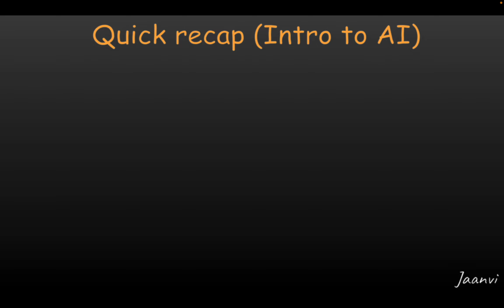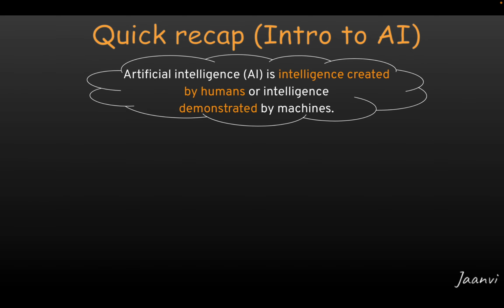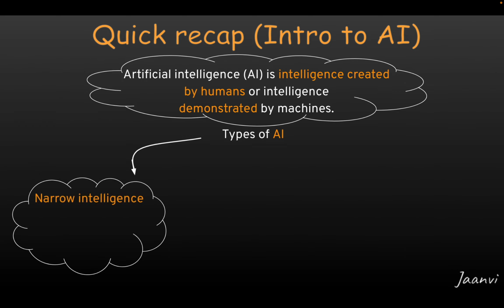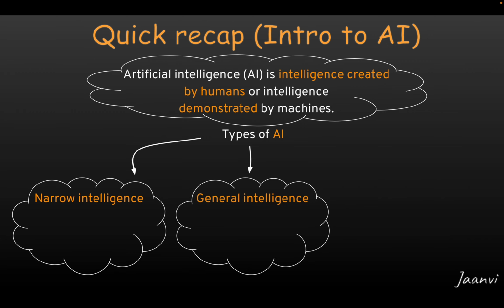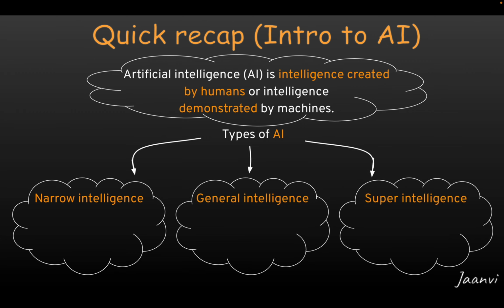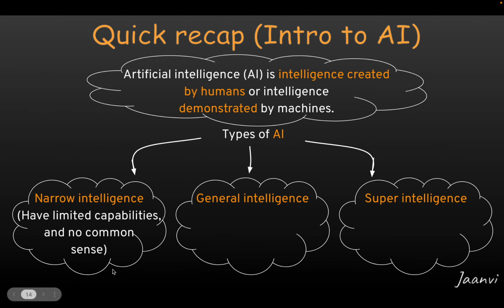So first, artificial intelligence is defined as the intelligence created by humans, or the intelligence shown by machines. And artificial intelligence is divided into three types: artificial narrow intelligence, artificial general intelligence, and artificial super intelligence. If machines perform only a single task, then we say that those machines have narrow intelligence.